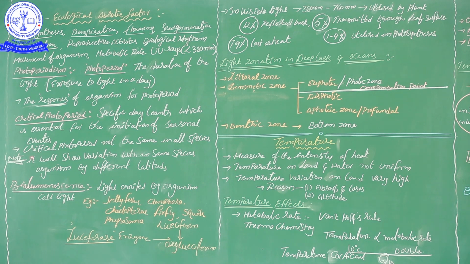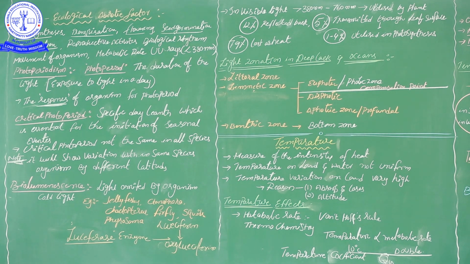So the critical photoperiod is different in different species. I mentioned that the critical photoperiod is not the same in all species; it changes across species. Now, one important note. Sir, you mentioned different species, and all species do not have the same critical photoperiod. Within the same species, it should be the same, no? Within the same species also it is not the same.